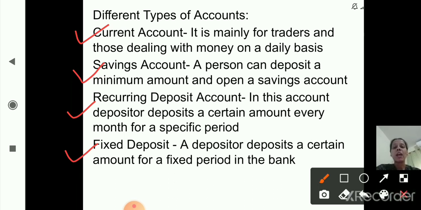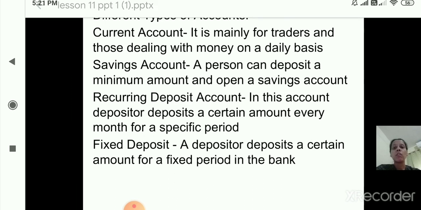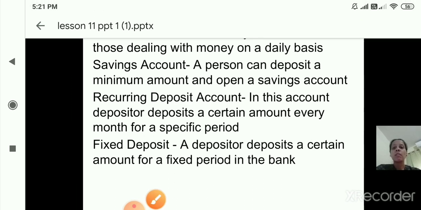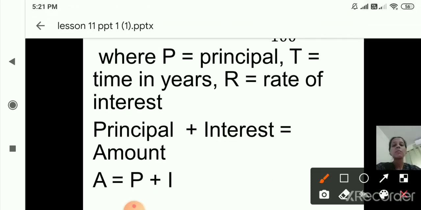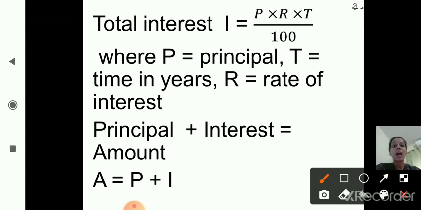Now we will start practice set 40, but before that we'll see the two formulas. Based on these two formulas, we will solve the sums given in practice set 40. Total interest, that is I, is equal to P into R into T upon 100, where P is principal.